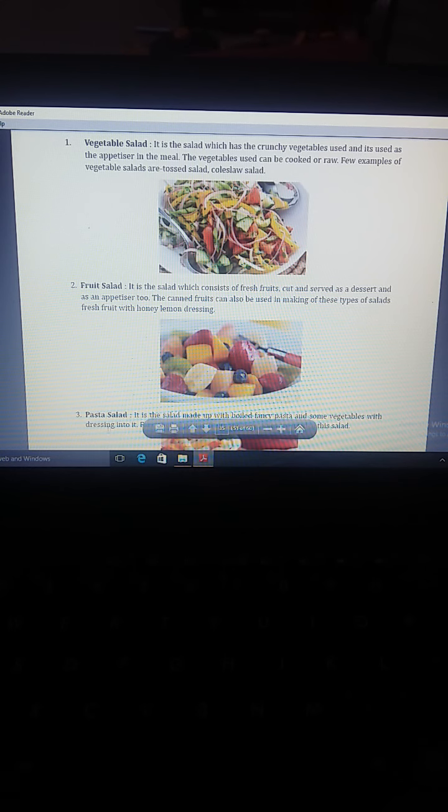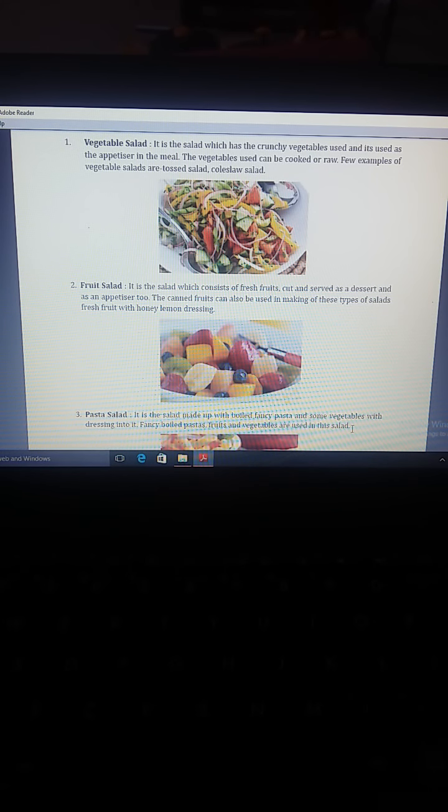Now third is pasta salad. It is a salad made with boiled fancy pasta and some vegetables with dressing in it. Fancy boiled pasta, fruit and vegetables are used in this salad.